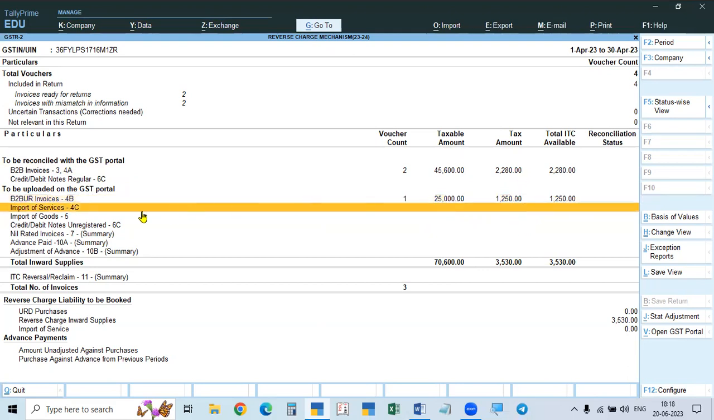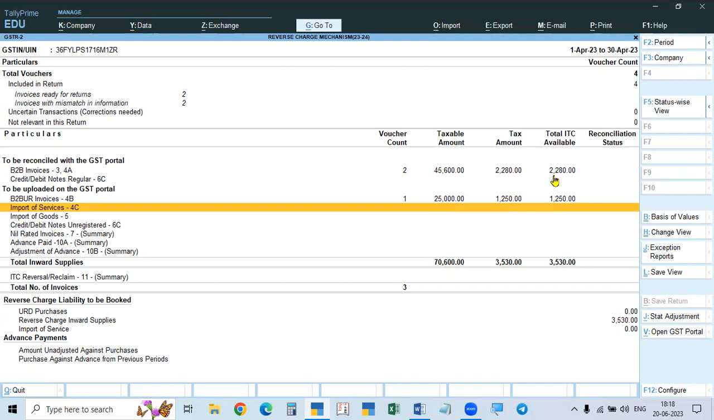Actually, in GSTR2, it is showing the purchases. So for the purchases, the tax on purchase will be ITC. That is why it is showing as ITC. So this is the tax on purchases, and this is the ITC we have to get. But this is the liability also.